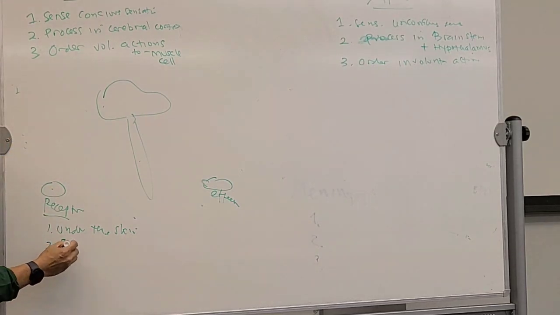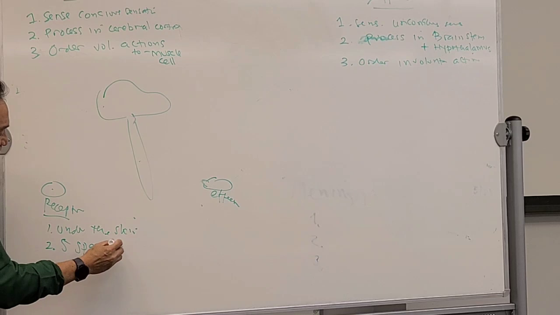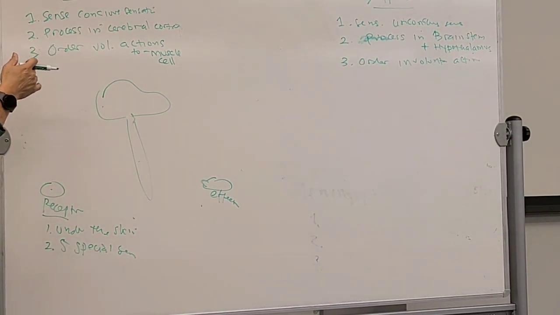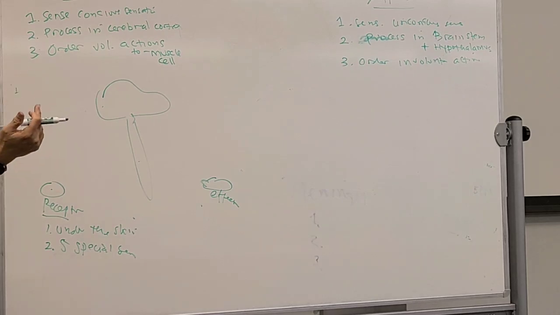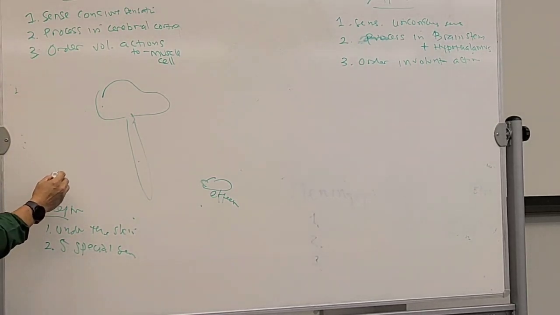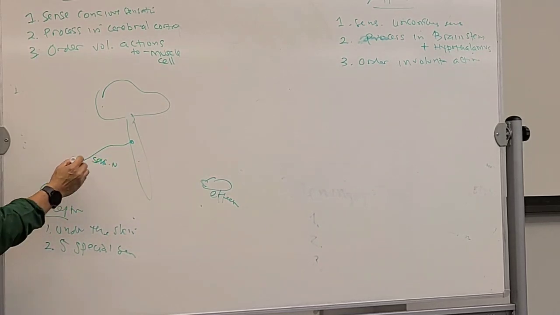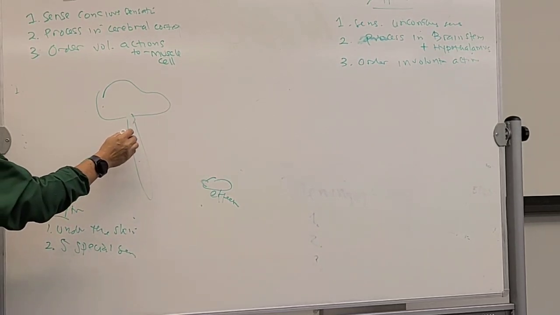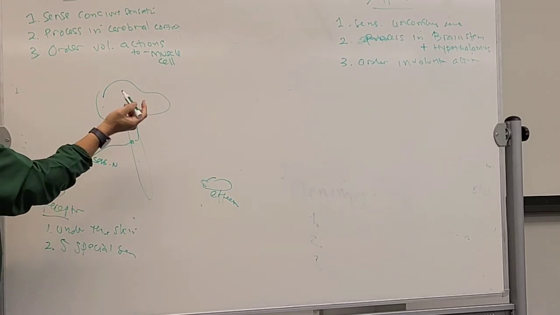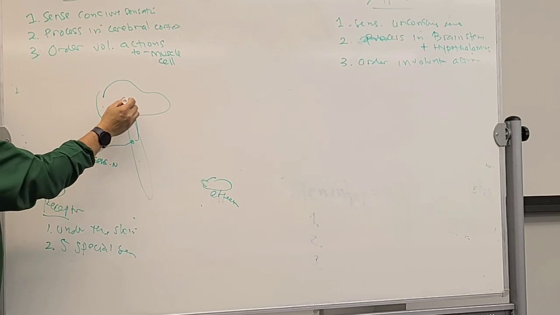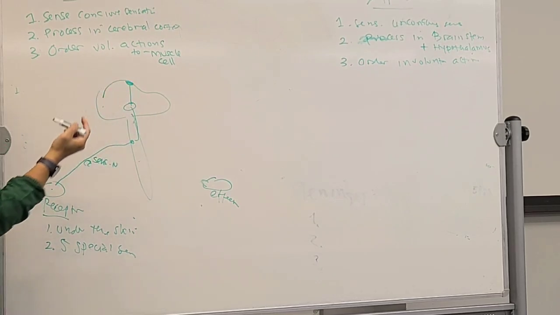Second, 5 special senses. 5 special senses, they are under somatic. Therefore, you can see, you can smell. Right? Now, then there will be sensory neuron. This is receptor 1, sensory neuron. And then carry it to thalamus, remember, right? Thalamus sorting the sensation information and go to the cortex and process that information.